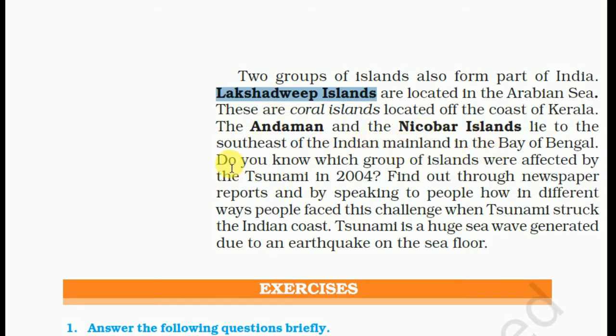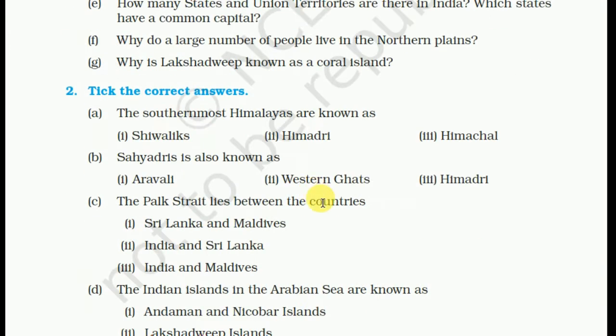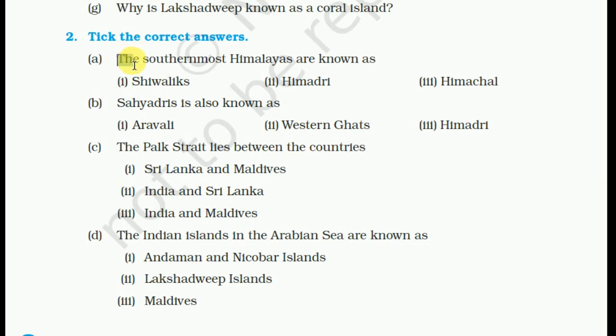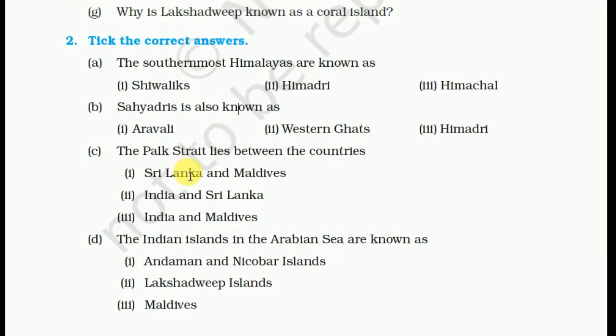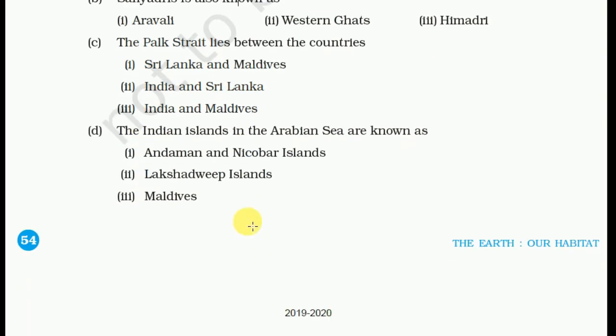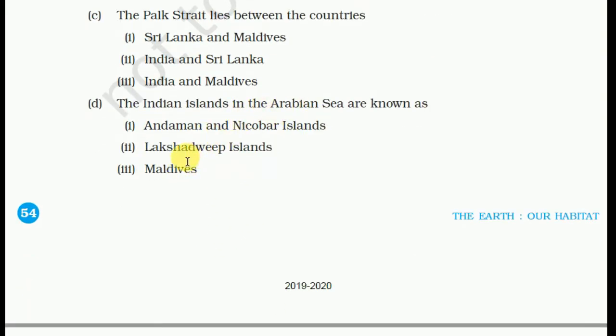Do you know which group of islands was affected by the tsunami? These are the Andaman and Nicobar. So here are the MCQs. The southernmost Himalaya are known as the Shivaliks. Western Ghats are also known as the Sahyadri. The Palk Strait lies between India and Sri Lanka. The Indian islands in the Arabian Sea are the Lakshadweep Islands.